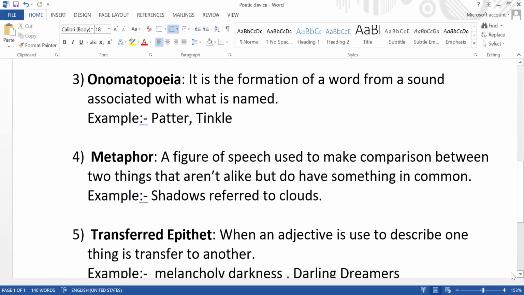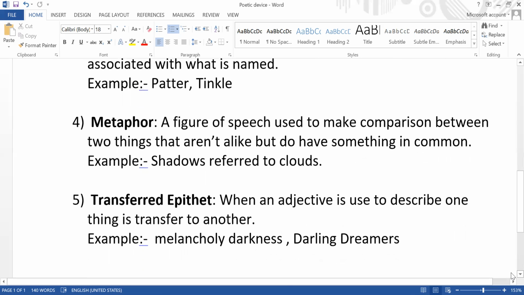Now, the fifth device which has been used here is transferred epithet. This is a device where an adjective used to describe one thing is transferred to another. It is used to describe one thing, but it automatically is transferred and describes the other. Like here, melancholy. Melancholy has been used as an adjective to describe the darkness, the night. So this is how this device is used.